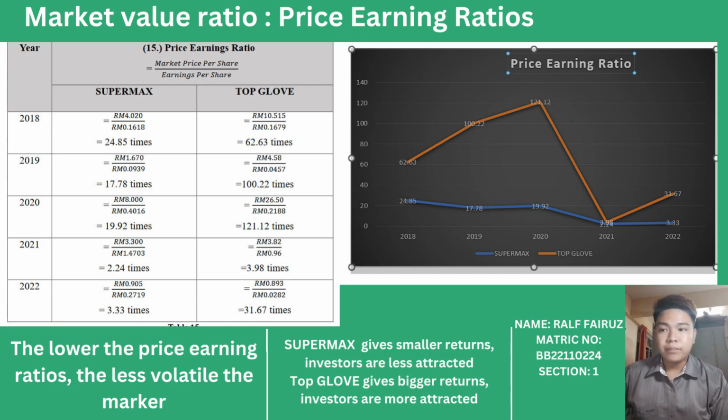Investors would consider investing more in Top Glove rather than SUPERMAX because with a high price earning ratio, investors believe that the stock's earnings will increase in the future, while with a lower ratio it is believed that the company's profit will decline. However, a relatively lower price earning ratio would mean that investors have a lower risk, while a higher ratio would mean high volatility, which indicates a high risk.